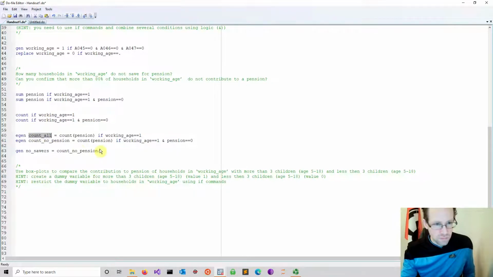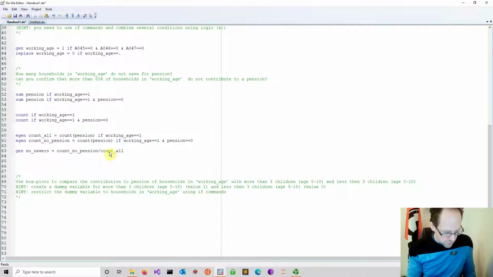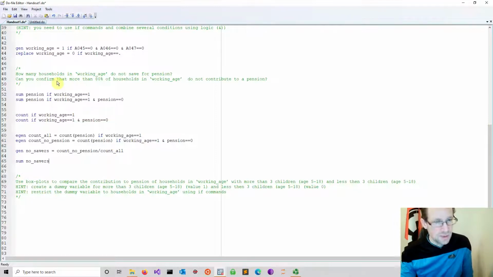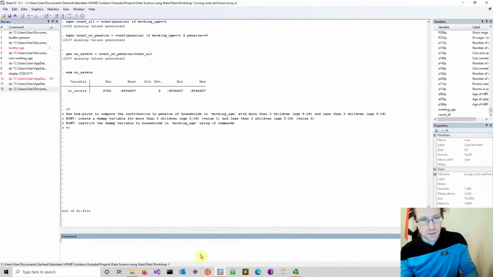Yeah, so you could assign it, you could then work with this, and then if you want to see it, you can just throw in a summarize command here. Yeah, so no savers. So we can try this and see what happens, if I didn't do any typo. Let's just run this and move over to Stata.